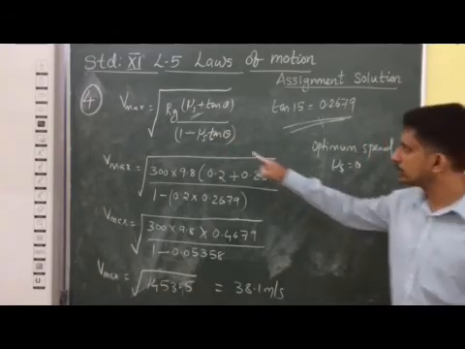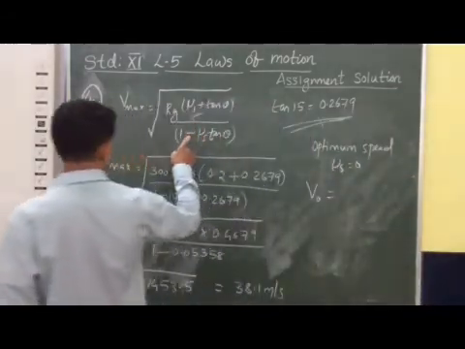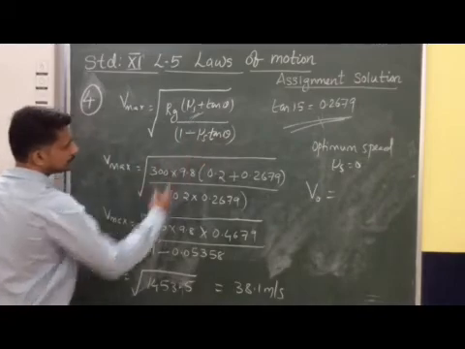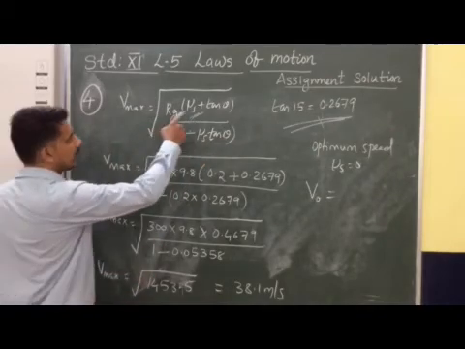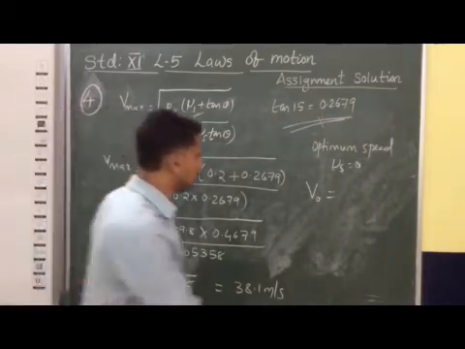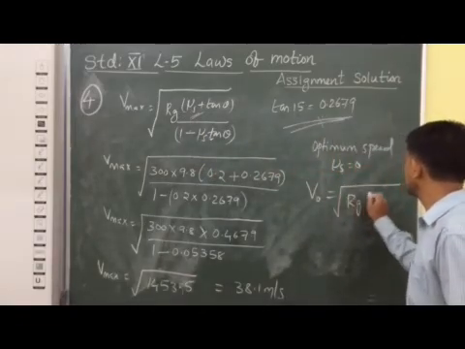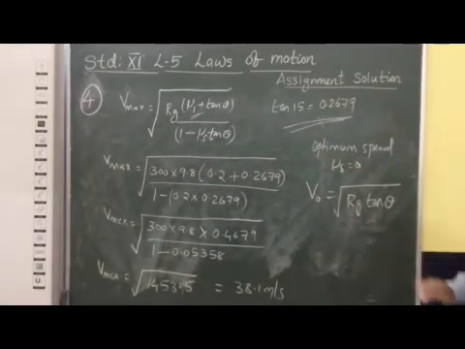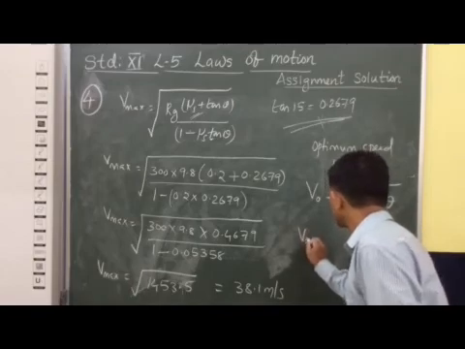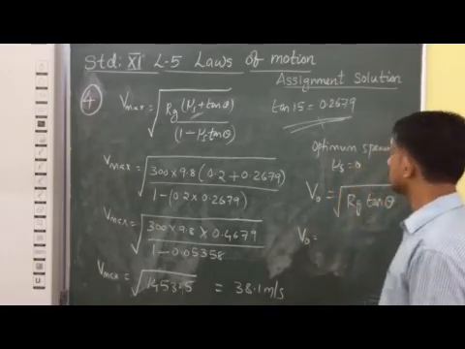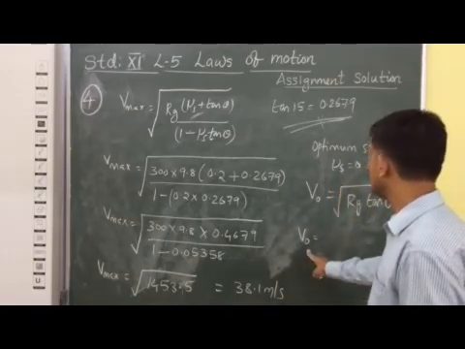So in that case, what is the optimal speed? μs is 0 everywhere, so this term will go. Ultimately Rg into tan theta will come. So we are getting optimal speed as under root of Rg into tan theta. This is the equation for optimal speed. We can substitute and find. Optimal speed is considered as V0.